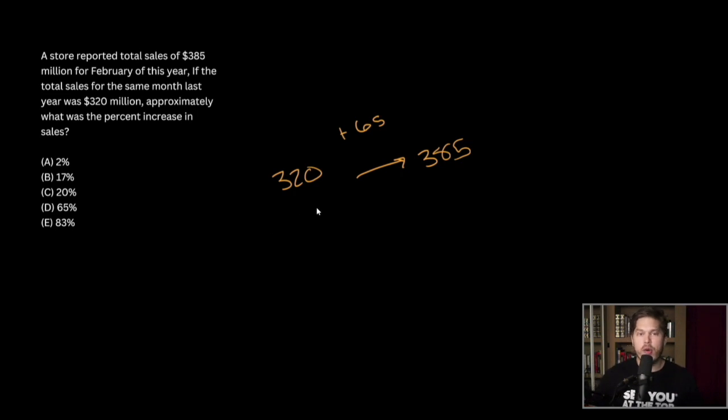And we want to know approximately what was the percentage increase in sales. Okay, so if we're looking for the percentage increase, we're going to take 320 as our original. So for our percentage, we're going to have 65 over 320, and we need to find this as a percentage. Something I'm quickly noticing, hopefully you guys are too, is that 65 is awfully close to 64.